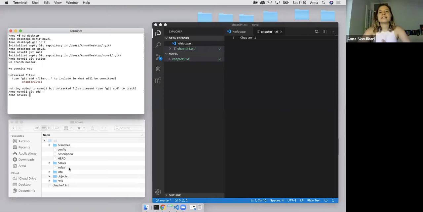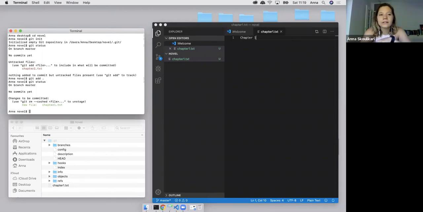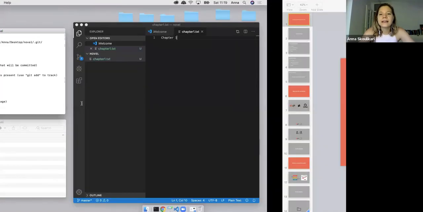So what is this index file? Basically, index is the same thing as staging area. These are interchangeable terms as well. So our index represents our staging area. And now if we type in git status again to get the status of our working directory and of our staging area, Git will tell us that there are now changes to be committed. In other words, there's something in our staging area. So let's go see that in the diagram.